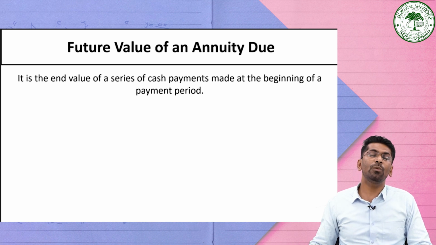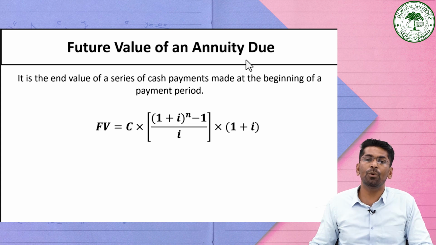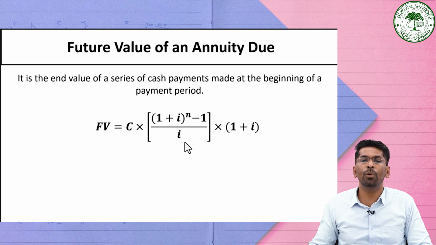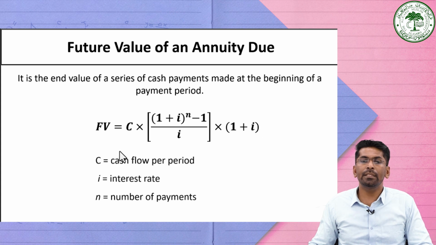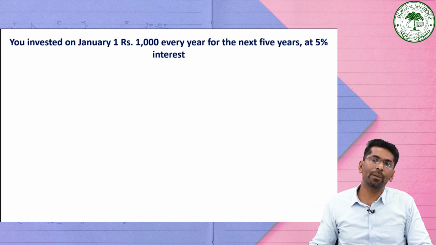See here, the future value of an annuity due is C into (1 plus I) raised to the power n minus 1, divided by I, into (1 plus I). Here C is the cash flow per period, I is the rate of interest, and n is the number of payments made. By using this formula, we can find the future value of an annuity due. Let us consider an example.